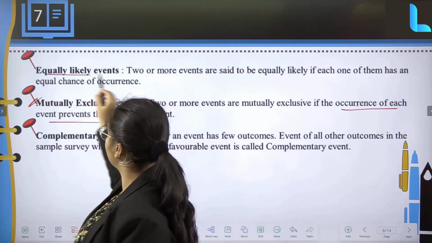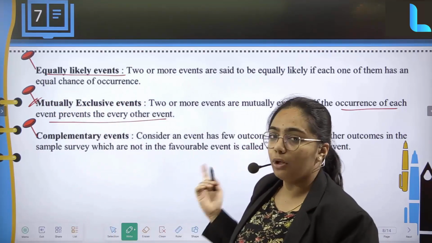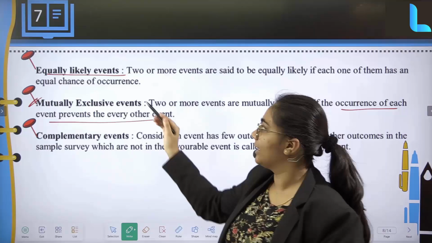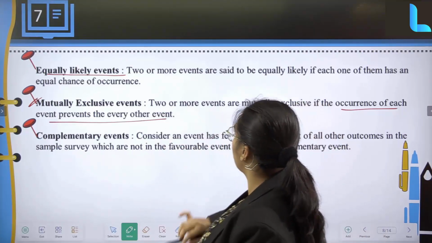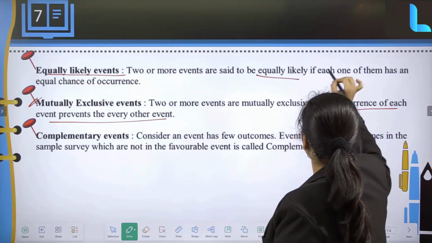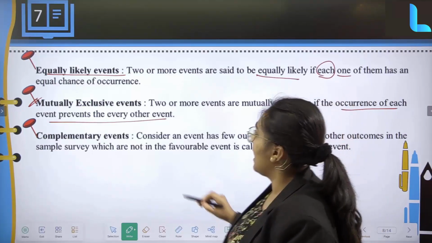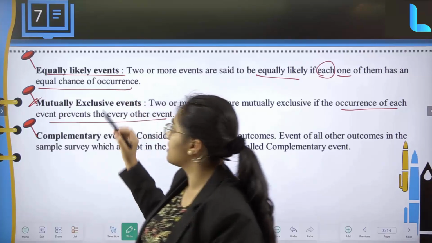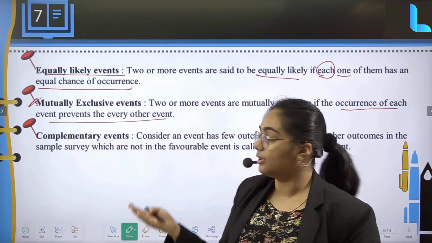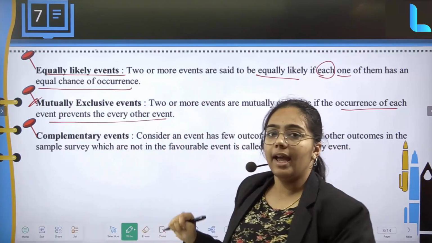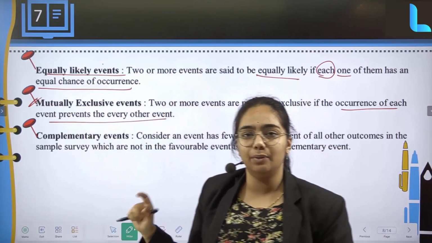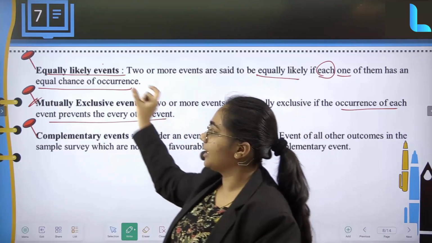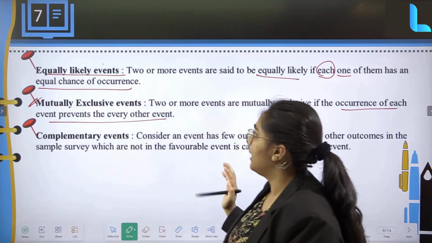As the name suggests, 2 or more events are said to be equally likely if each one of them has an equal chance of occurrence. Even if both the events have an equal chance, that is called equally likely events.